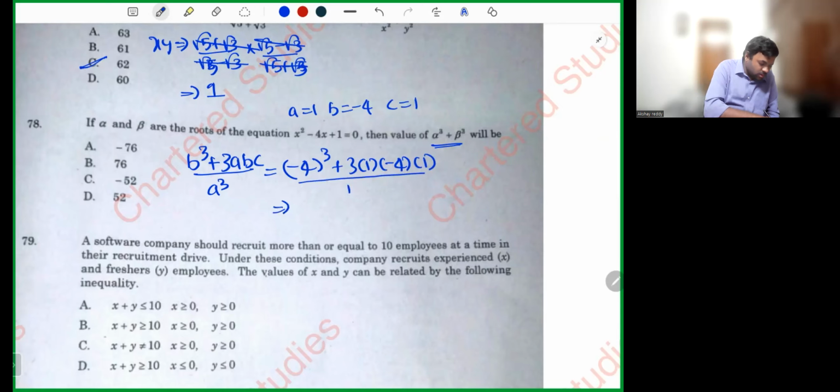4 cube, minus 64, minus 12, minus 76. Next step.